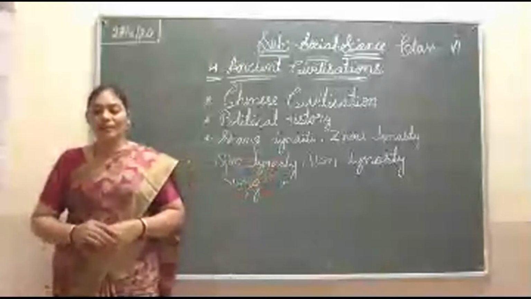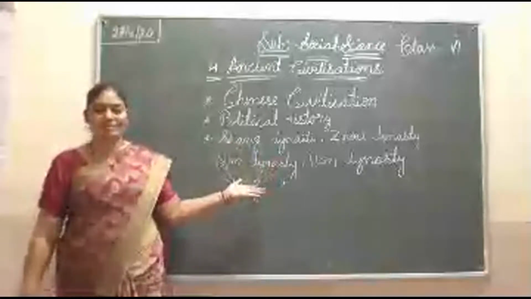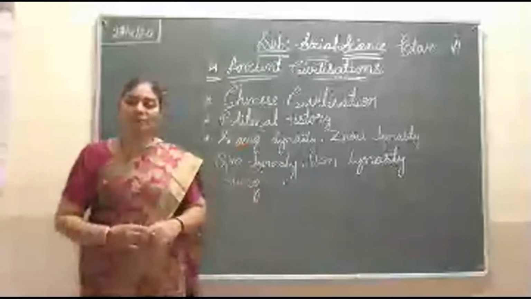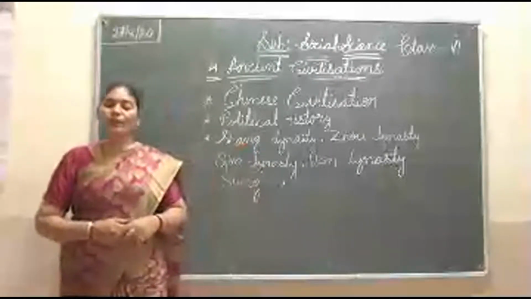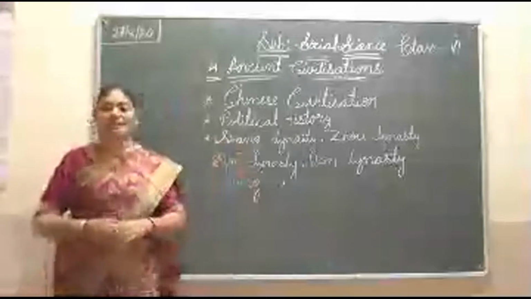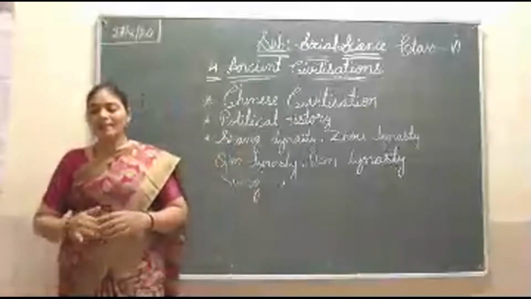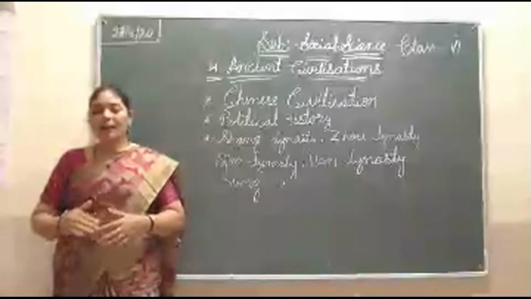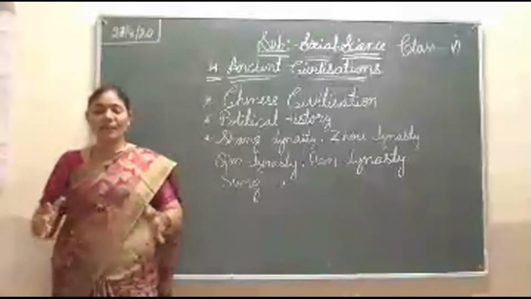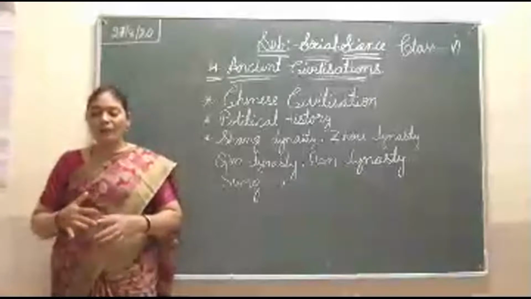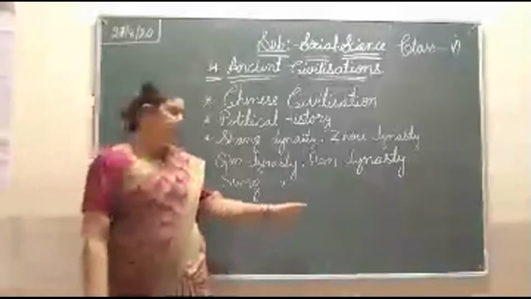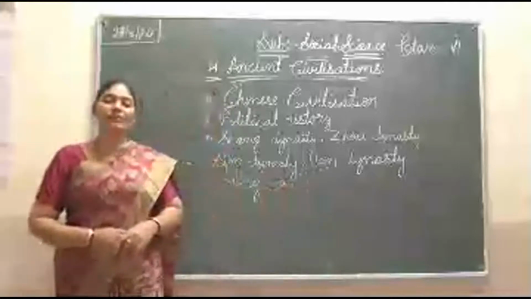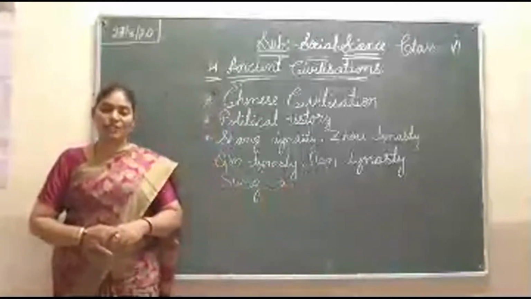So with that business relation here in China, Buddhism entered. Buddhism came from India, so that one entered the Chinese civilization, and this Buddhism started spreading in China also. Art and literature received great importance or value during the Han dynasty. When the kings were ruling, they gave more importance to art and literature also.